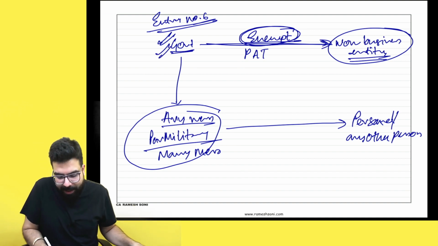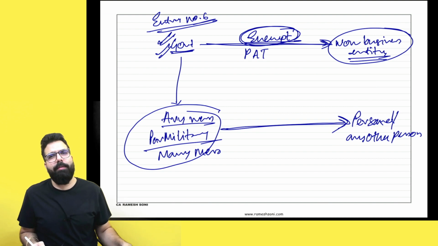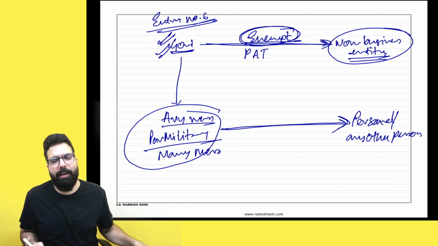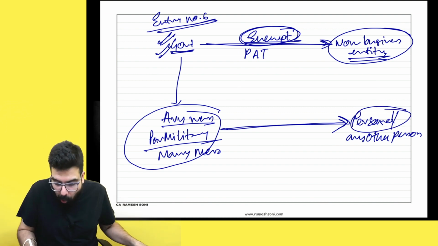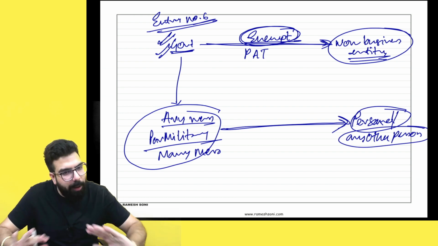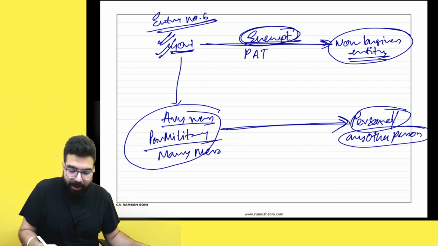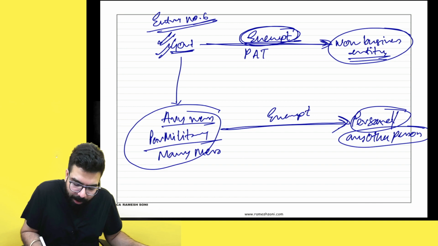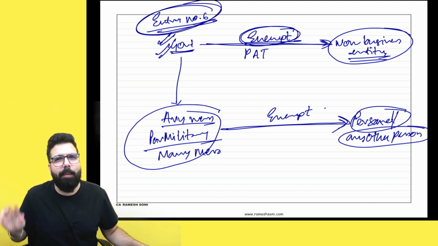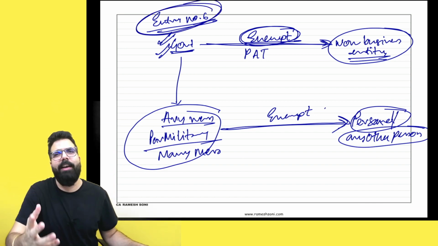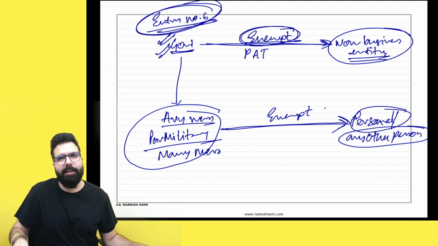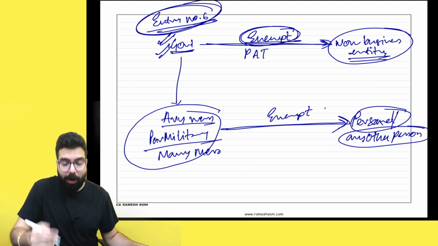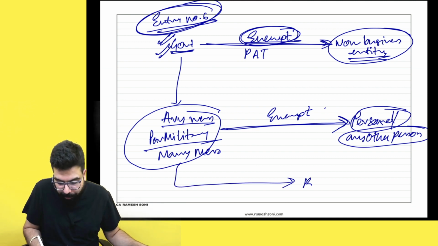Yes, sir. If they are providing accommodation service, food, etc. to the army people or any other person who is not a business entity, then the clarification has come. It will also be exempted because entry number 6 says government's services to a non-business entity are always exempted. Done, sir. Point is clear. But now you will ask me, sir, what if they provide services to a business entity?